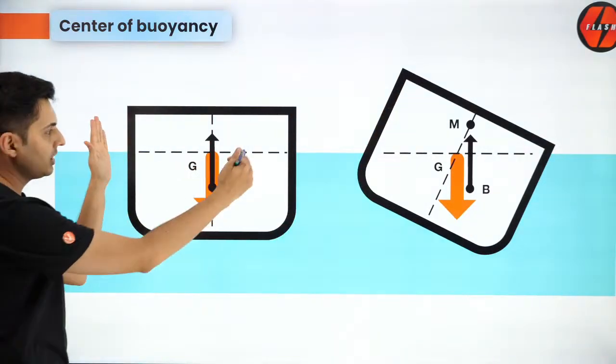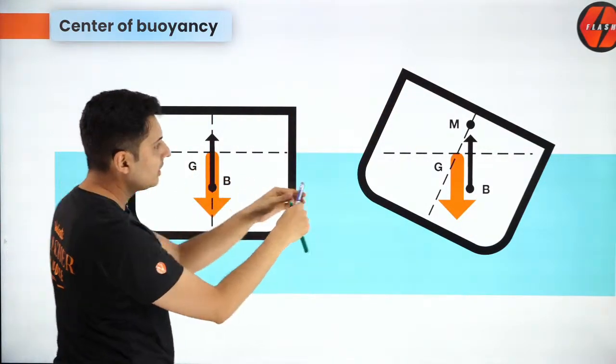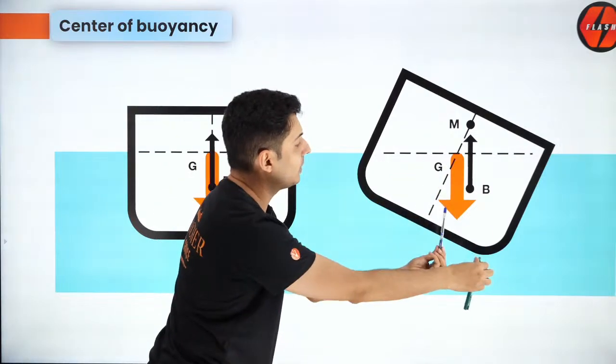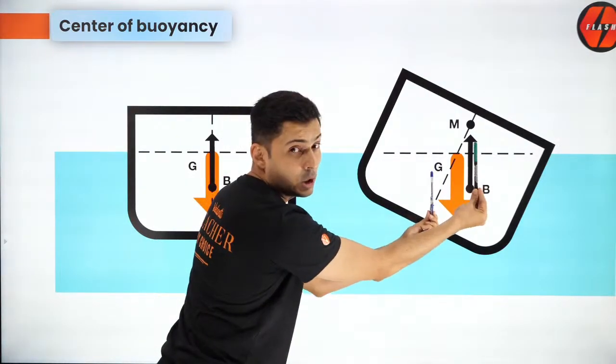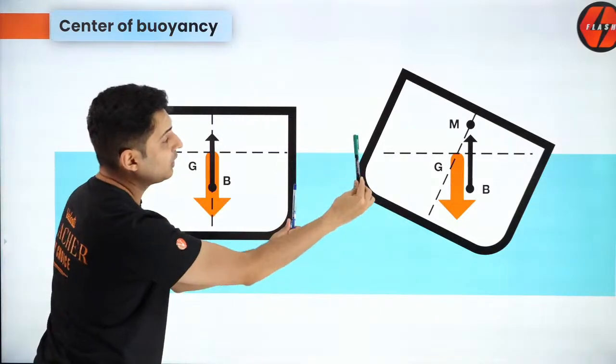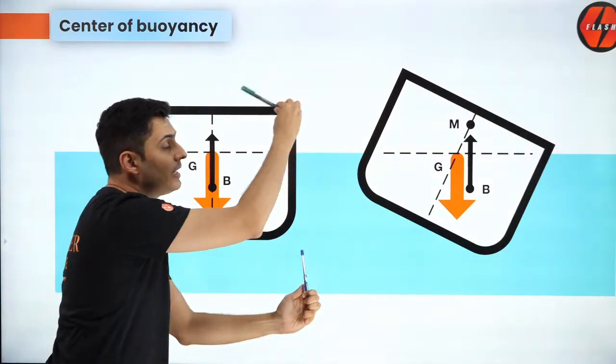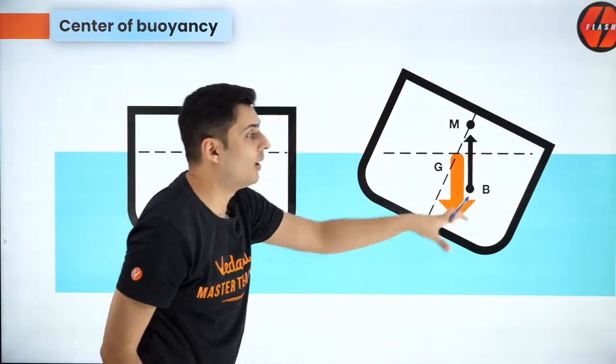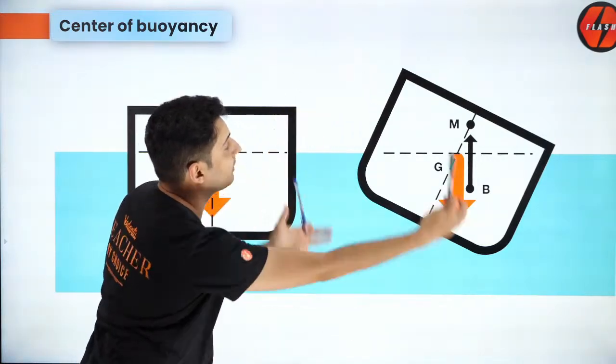Look at that. The ship tilts slightly over here. The gravity is acting from here. The buoyant force is slightly over there. All right. Think about it. The ship tilts. So what will that torque do? The torque will try to restore it back. So this is what you would want. If the ship tilts, the torque brings it back.